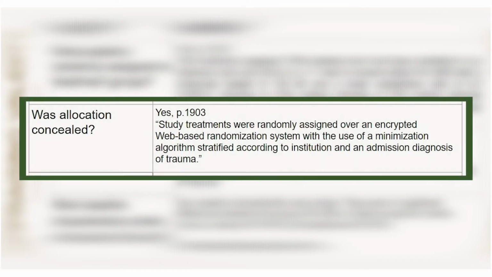For the question was allocation concealed, we answered yes. This is based on page 1903 where it says, study treatments were randomly assigned over an encrypted web-based randomization system with the use of a minimization algorithm stratified according to institution and an admission diagnosis of trauma.